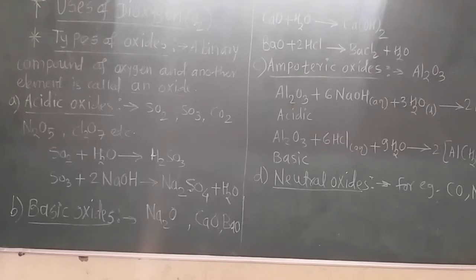The third use of oxygen is the oxyacetylene flame. We know that for cutting and welding of metals, the welders have a cylinder of oxyacetylene gas, and from that cylinder they have a wire, and from that this oxyacetylene flame is formed, which is a very hot flame.